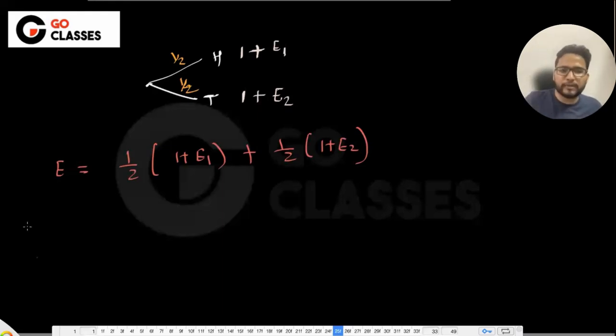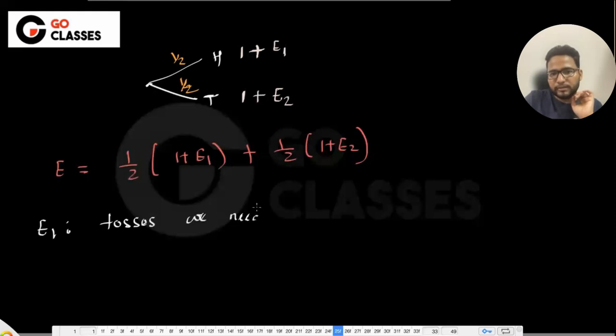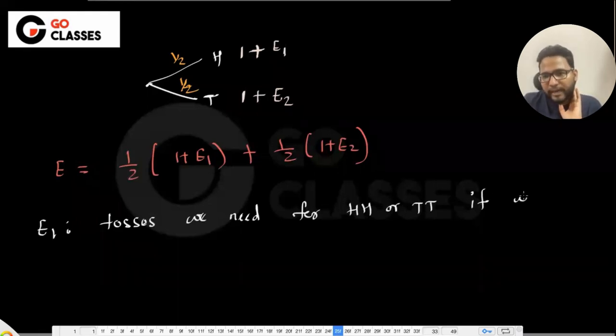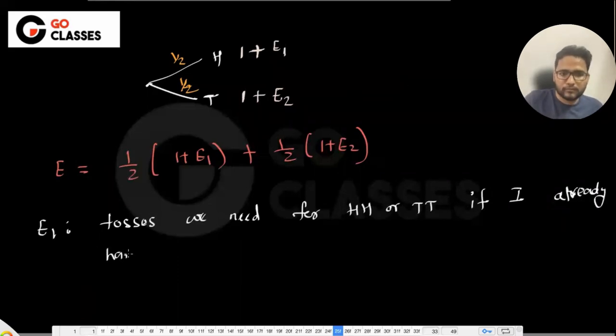These are some numbers that I am yet to calculate. So let me write the description for E1 and E2. E1 is the tosses we need for head or tail, because we are looking for either head or tail, if I already have head in my hand. And what about E2?